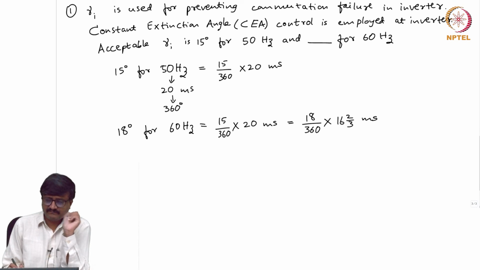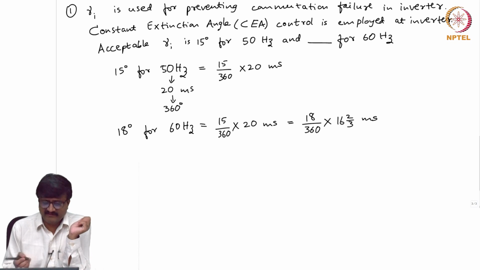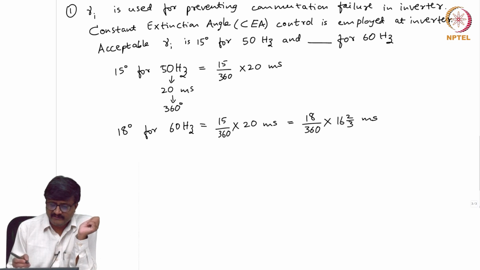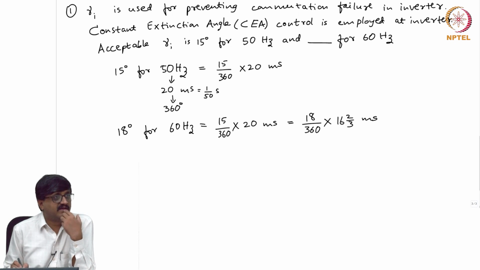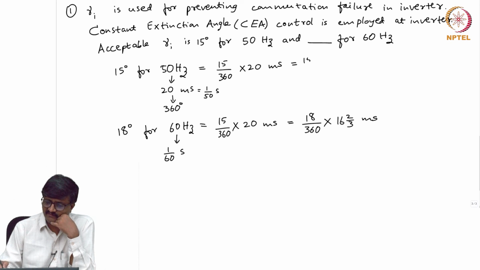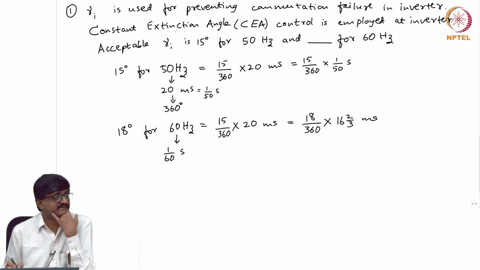Okay. So, how do I get 20 milliseconds? Okay, let me give some more steps. 20 milliseconds is 1 by 50 seconds. So, here 1 by 60 seconds I have to take. So, what I am trying to say here is it is 15 by 360 into 1 by 50 seconds.